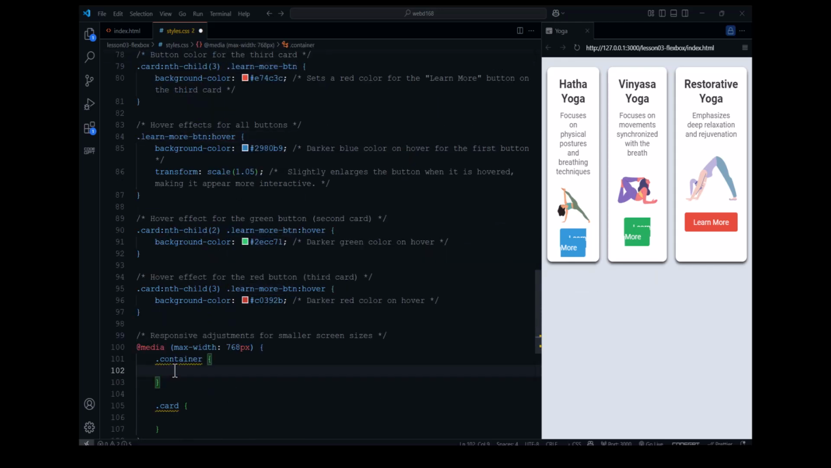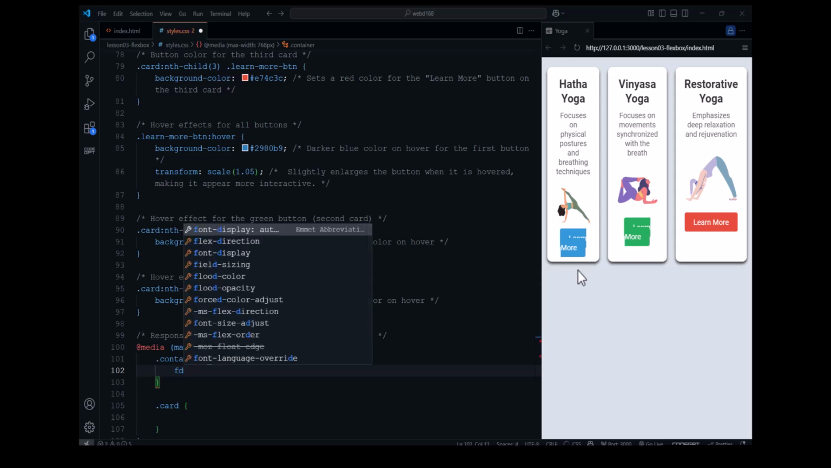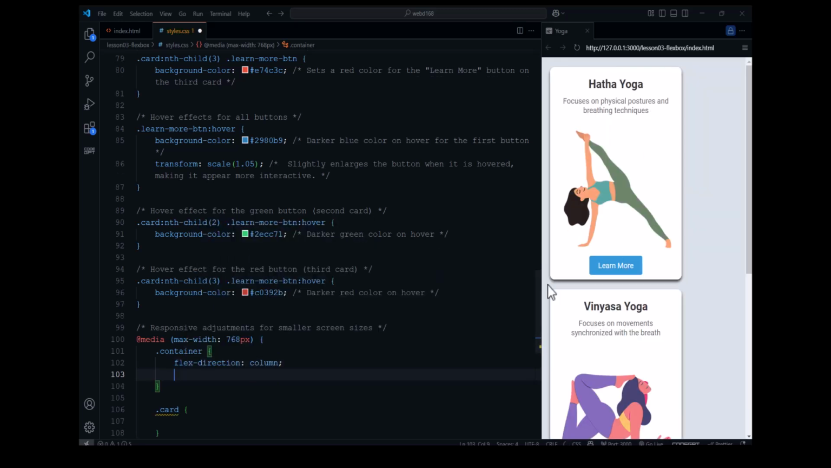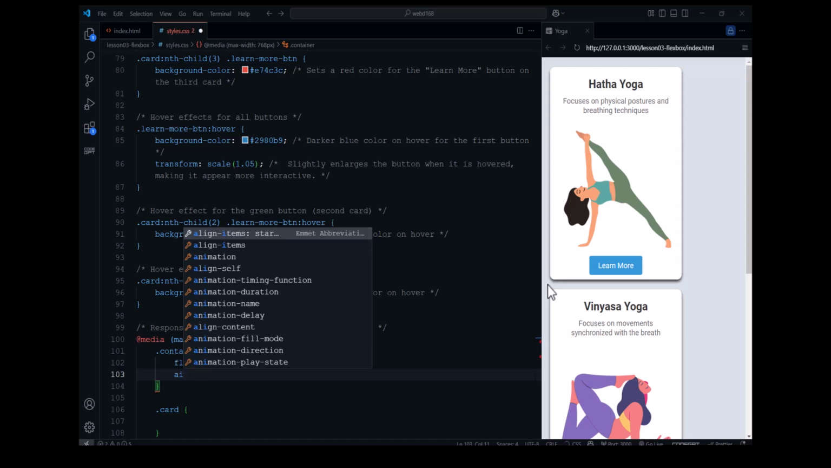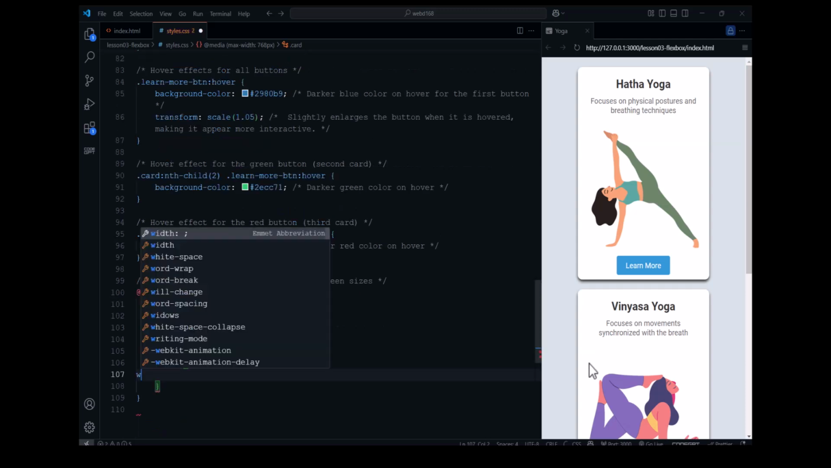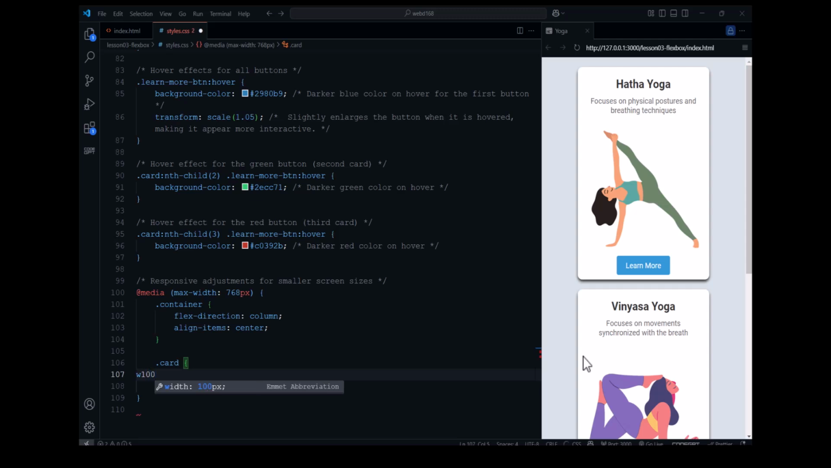All right, I'm going to go down to the container style, and I want to ensure that our layout looks great on smaller devices. So I need to make some adjustments using media queries. So I'm going to go ahead and add in a flex direction of column, and I want to do align items center. And I want to add one more style, and I want to add the width to be 100%.